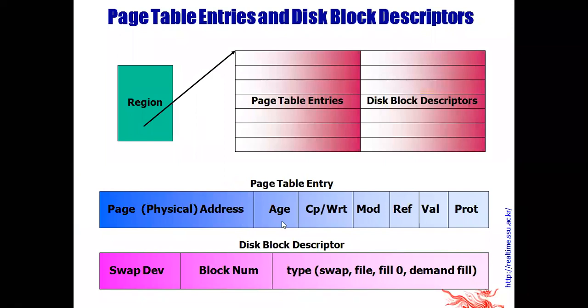Then age, how long that page is in main memory. Copy, read, write, modified, whether there are different bits: modified, reference, valid, and protect. And swap device, block number and type: swap, file, fill 0 or demand fill. These are the different fields in the disk block descriptor.